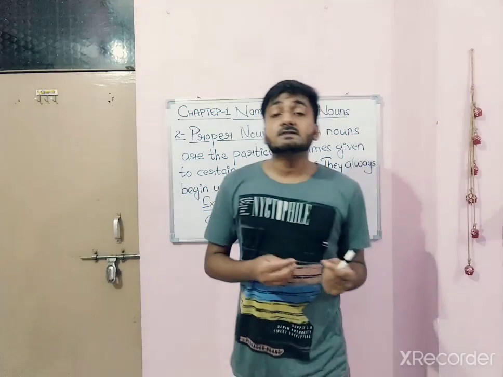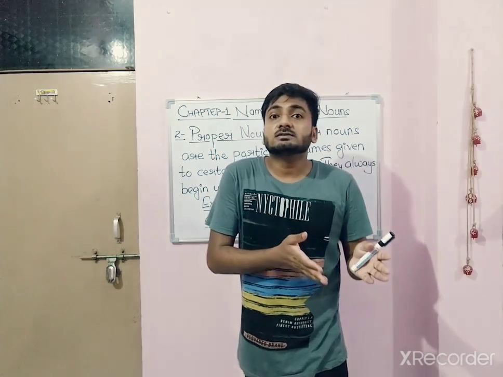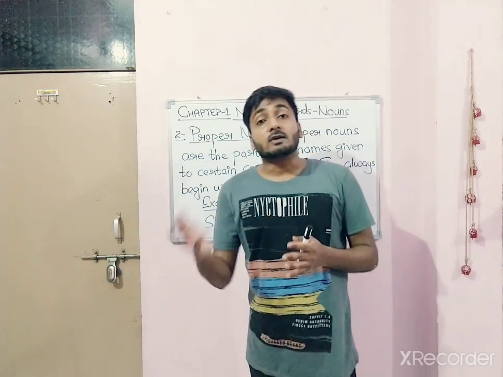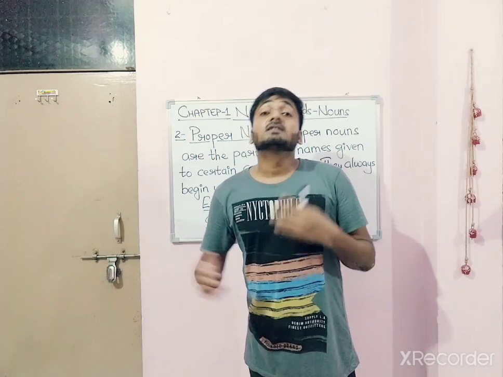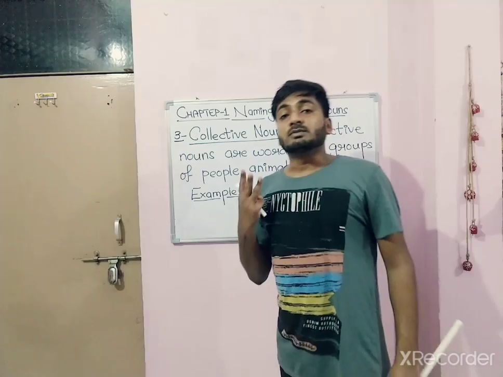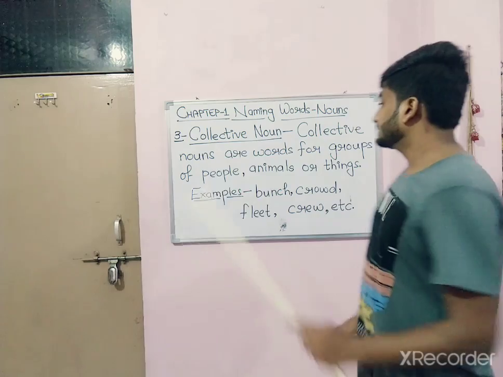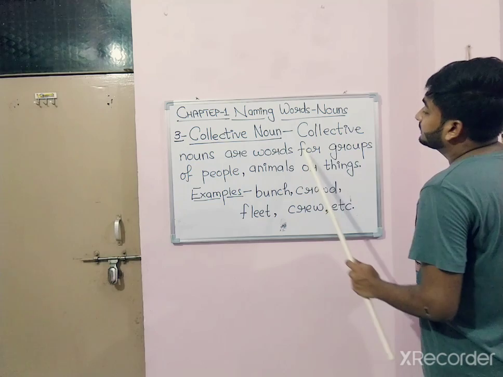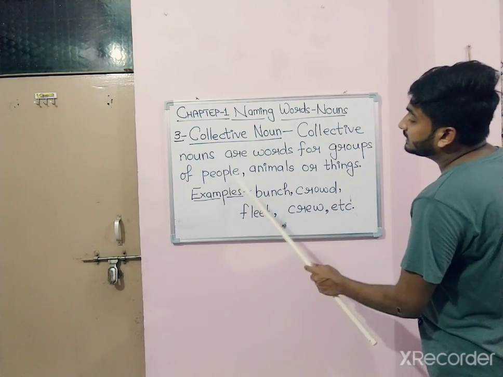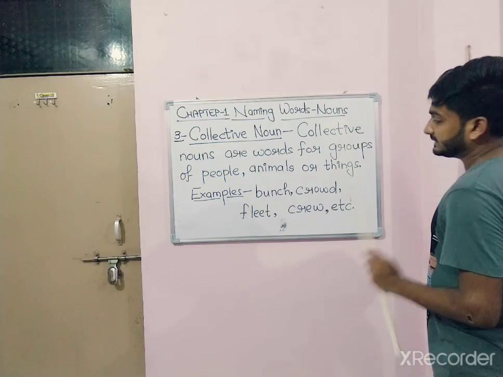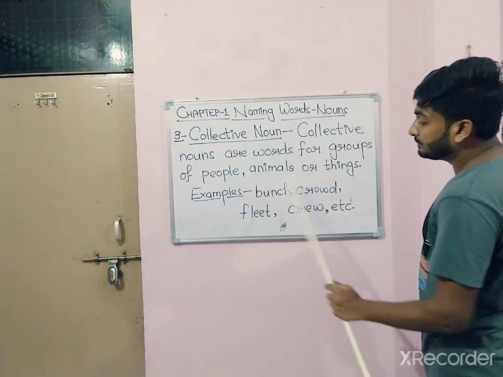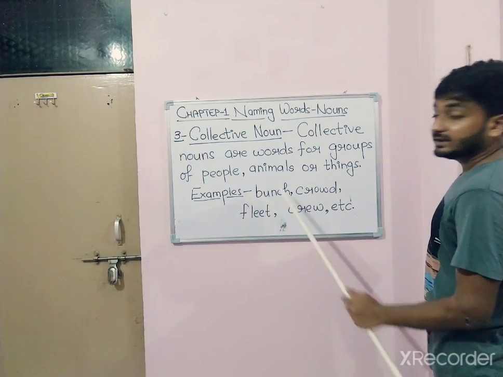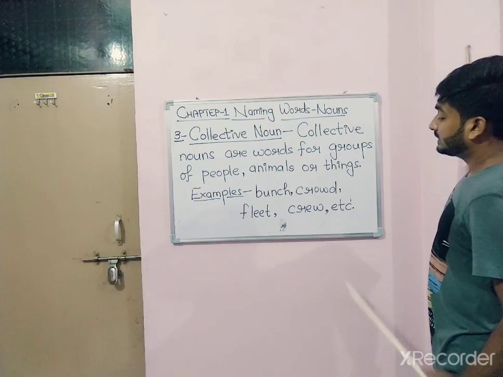Amitabh Bachchan is a proper noun. Doctor, doctor is a common noun. Dr. Malhotra, proper noun. Boy, common noun. Rahul, Raj, these all are proper nouns. Number 3, collective noun. Collective nouns are words for groups of people, animals or things. For example, bunch, crowd, fleet, crew, etc.